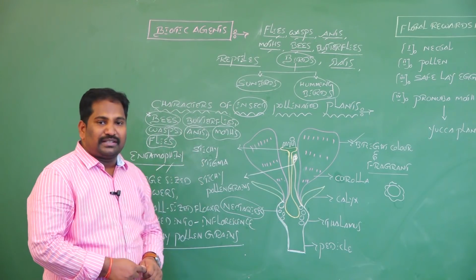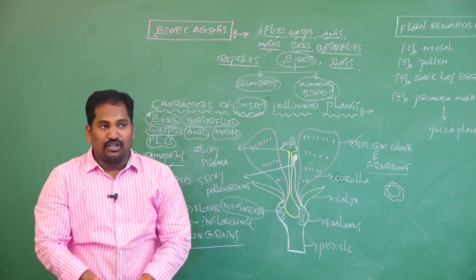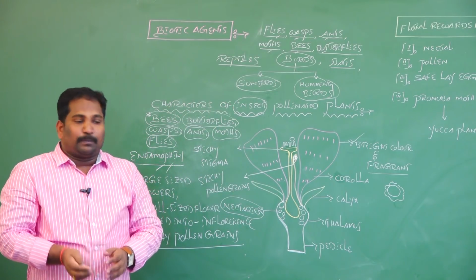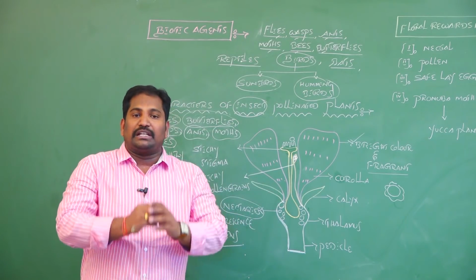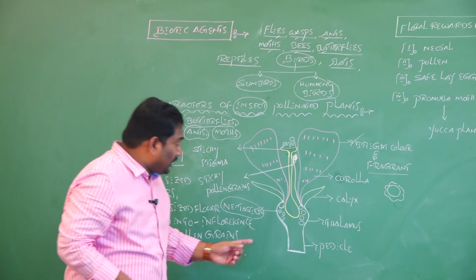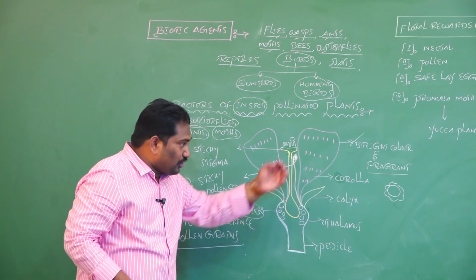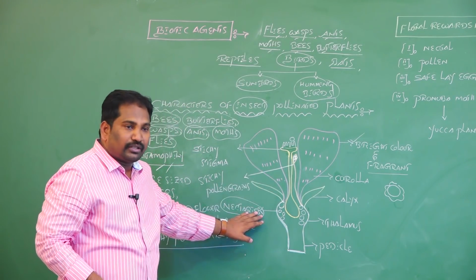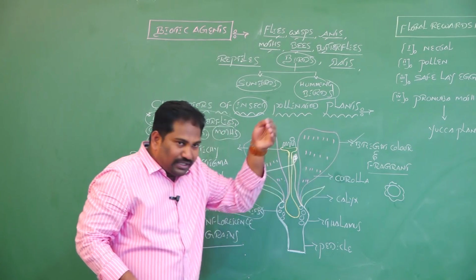The first character is that insect pollinated plants have large sized flowers to attract insects. If the plant has small sized flowers, all the small sized flowers are packed into inflorescence to attract insects. And nectaries are present to produce nectar or sweet to attract the insect. And bright colored or colorful organs are present to attract the insect.